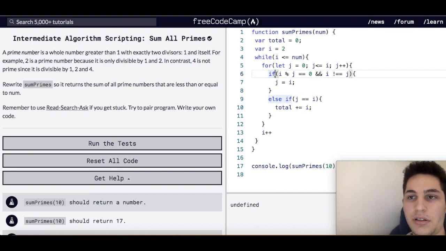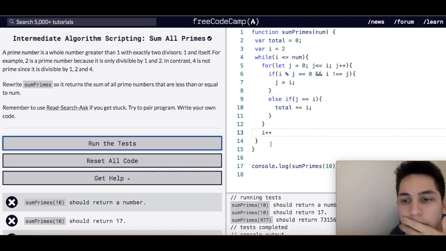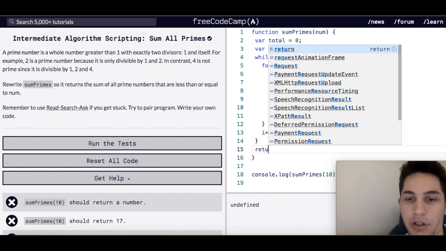If this condition has not passed and j is equal to i, that means we know that it is a prime number. So we're going to add that number to our total. Okay? And so now all we have to do is return our total.